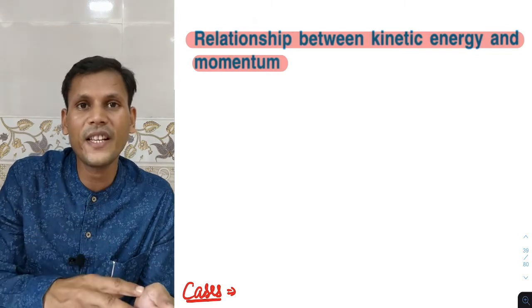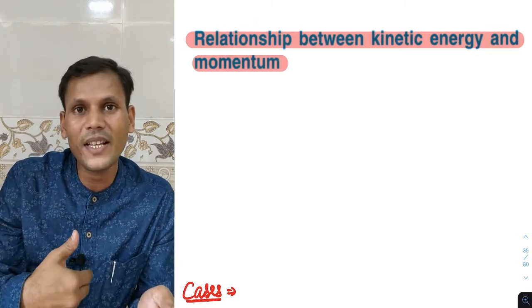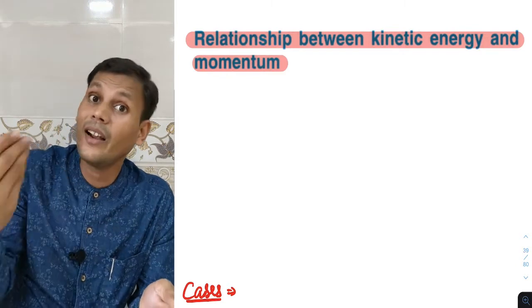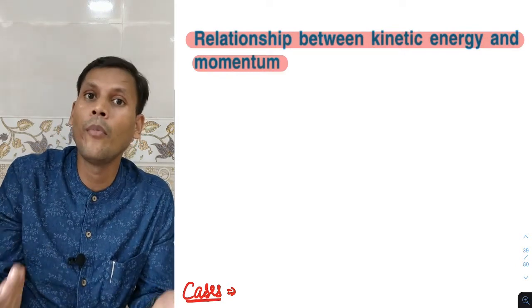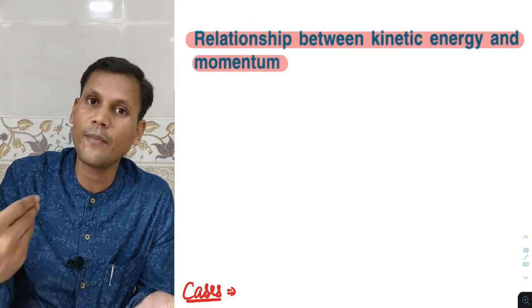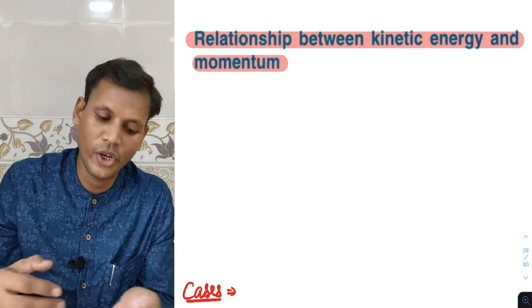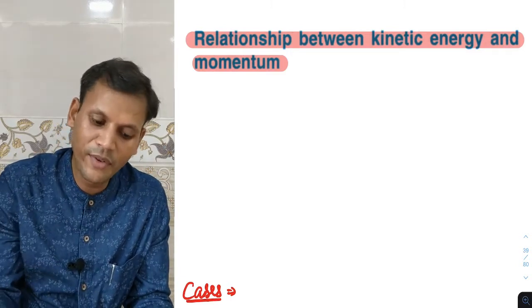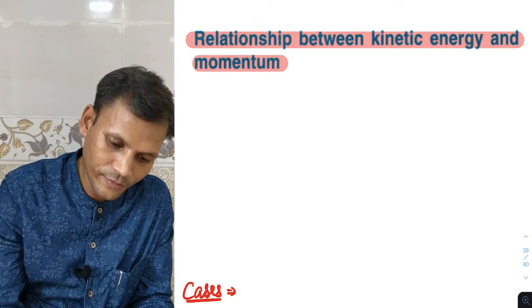So what is the difference in these two? The mass of the car remains the same, but the velocity changes. As velocity is more, we say the car had more momentum. So what is momentum? It is defined as the product of mass and velocity. Initially I will mention the momentum, then we will establish the relation.